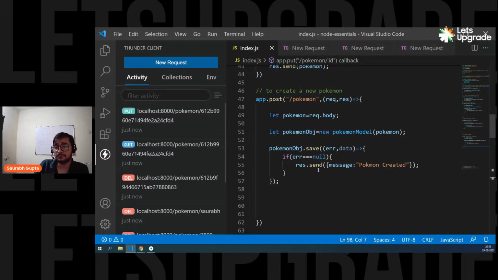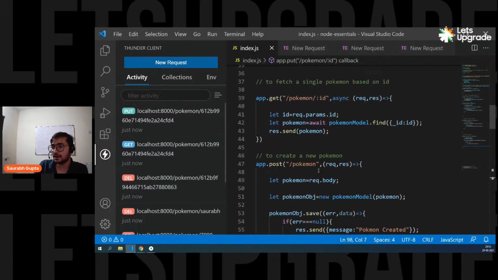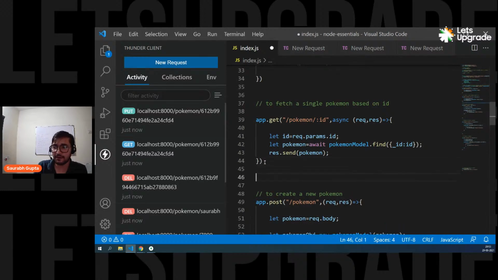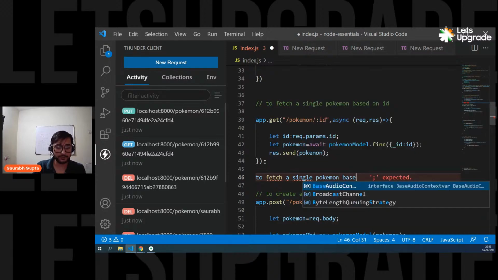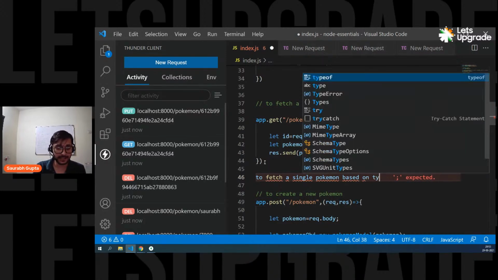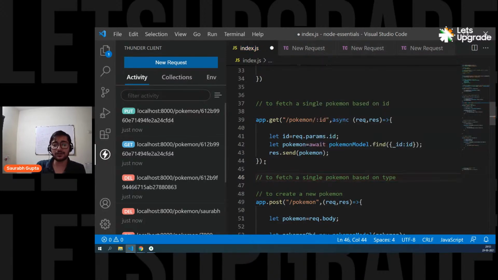And now, guys, see, if you want to create one more endpoint where people can search a Pokemon based on name or based on type, you can just copy this one. Let's say we create one more endpoint: fetch a single Pokemon based on type. That means now the user is going to pass type.